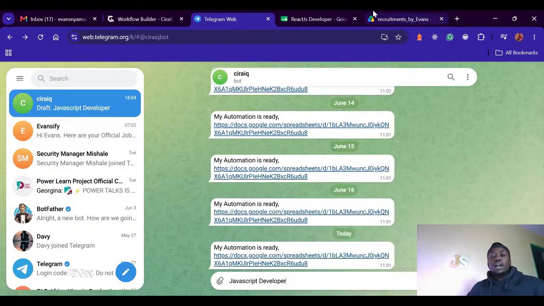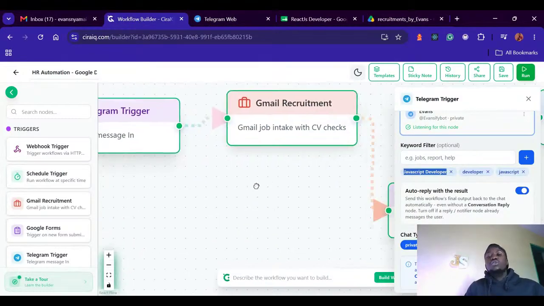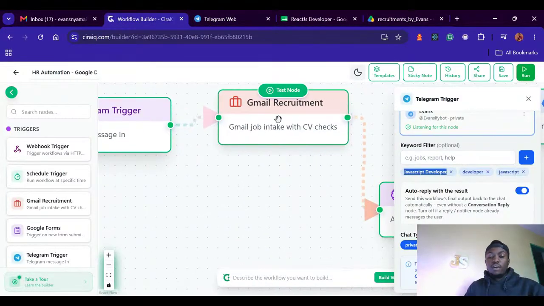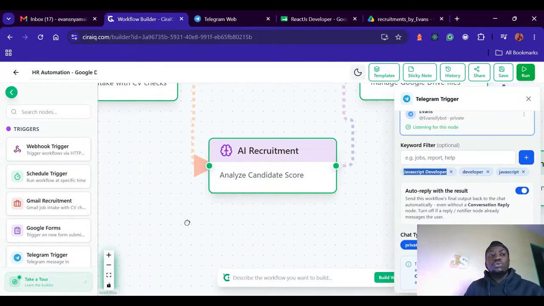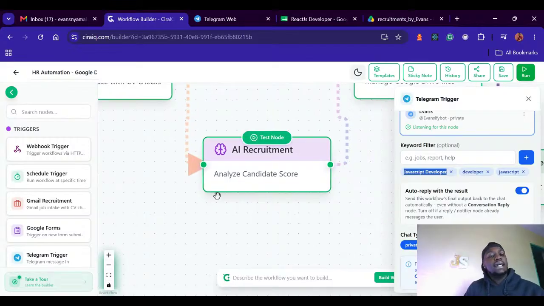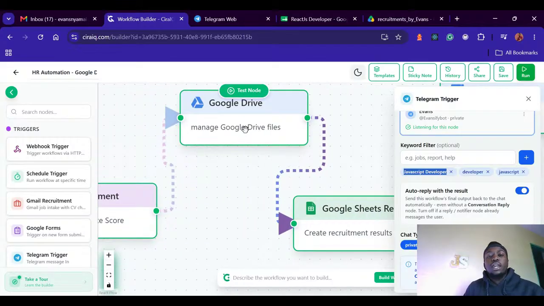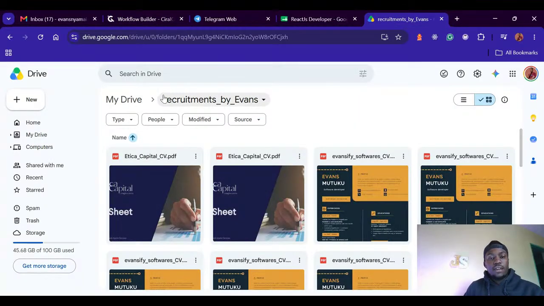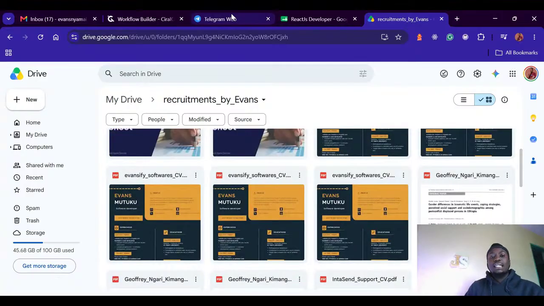That's how we are creating agents. If I text that agent, it will go to my email and check the number of people who have applied to a certain role. Then it will go ahead and do the recruitment process, then upload the CVs in the drive. For example, this is my Google Drive, where it is going to upload the CVs for the qualified candidates.